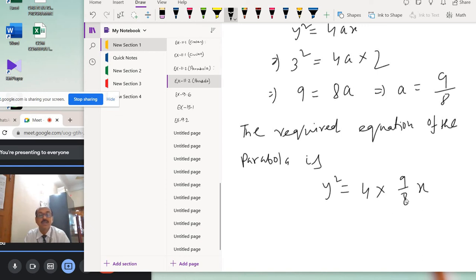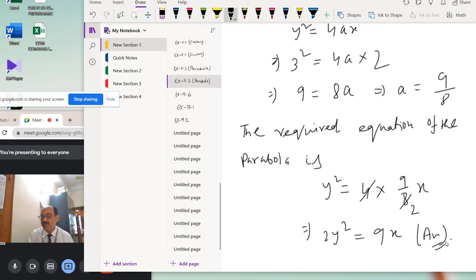Okay, 4 by 8 is 1 by 2, so cross multiply: 2y square equal to 9x. Okay. This is the required equation of the parabola. This is the answer. Okay, is it clear? Yes, sir. Okay.